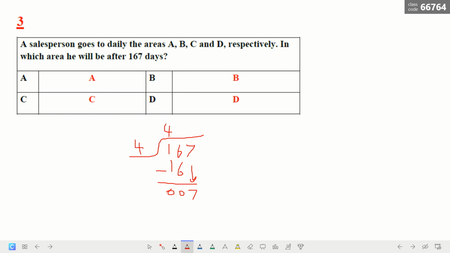7 divided by 4 is 1. 1 times 4 is 4. 7 minus 4 is 3. Now we have to take the remainder. When he finished at 41, that means he finished with D. 41 is for all 4 areas. Now when he started from 3, that means number 1 is A, number 2 is B, number 3 is C. That means the answer is C because it is number 3.